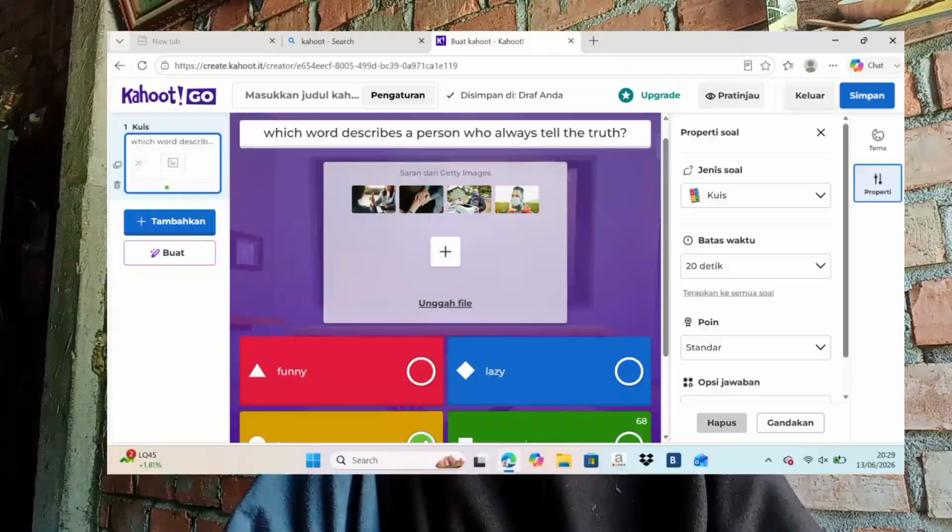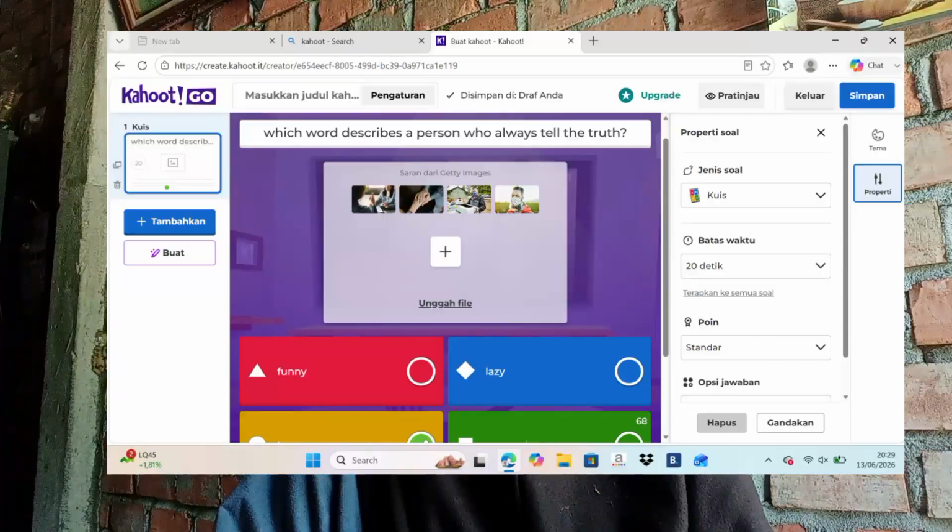To achieve these objectives, I use Kahoot as the main digital learning tool. Kahoot is an interactive online quiz platform that allows students to answer questions through their smartphones or laptops or other digital devices. It creates a game-based learning environment that encourages participation and makes learning more enjoyable.